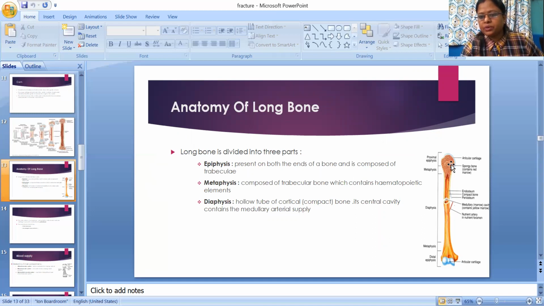Here spongy bone contains marrow, right? So epiphysis upper and lower, then metaphysis lower and upper, then which one is the diaphysis? Here to here, that is the diaphysis. So you should remember proximal epiphysis, distal epiphysis, metaphysis, then diaphysis.